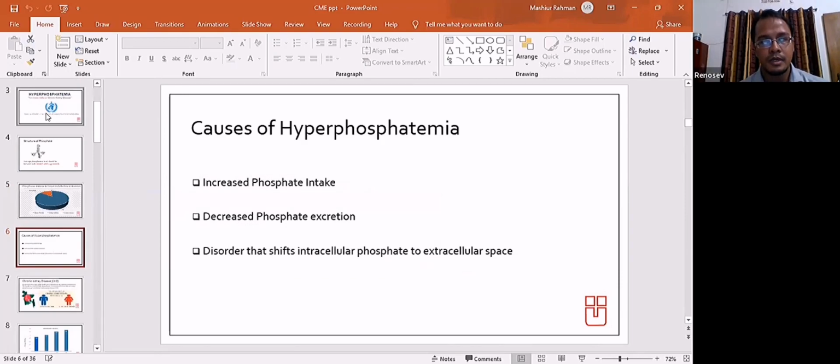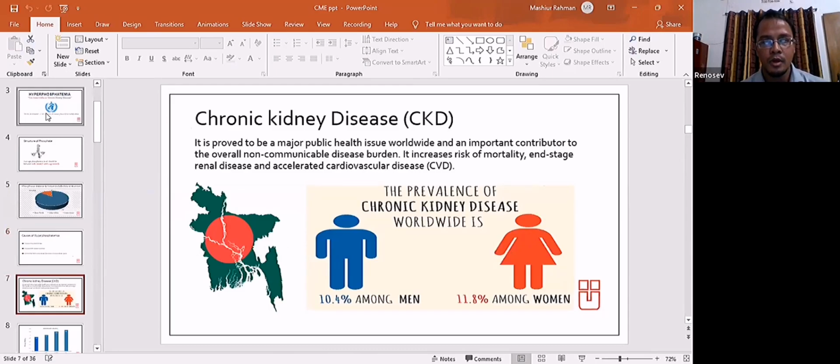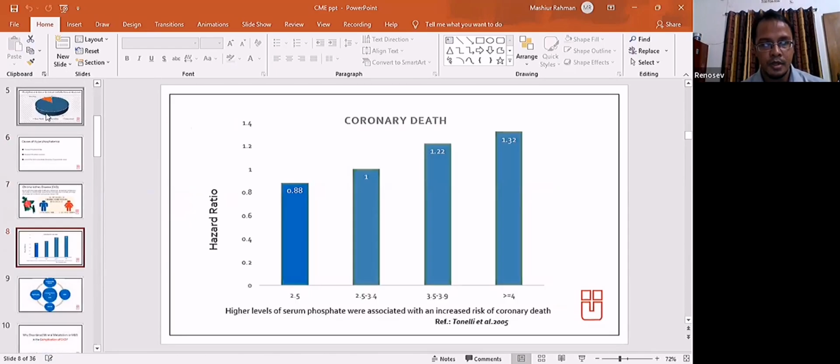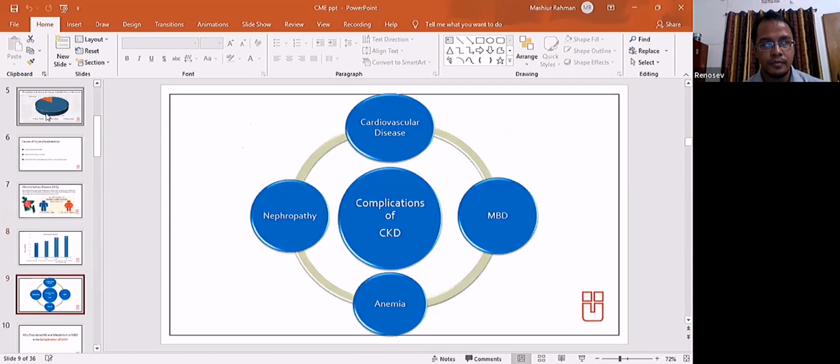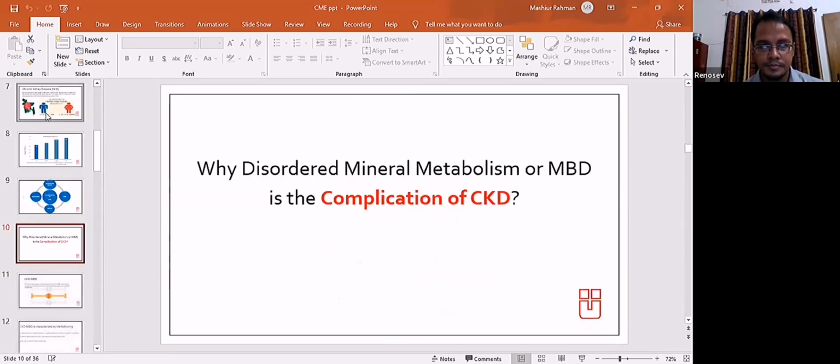Causes of hyperphosphatemia: increased phosphate intake, decreased phosphate excretion, and disorders that shift intracellular phosphate to the extracellular space. We know the prevalence of chronic kidney disease is 10.4% among men and 11.8% among women. Higher levels of serum phosphate were associated with an increased risk of coronary death. The complications of CKD are related to nephropathy, cardiovascular disease, mineral bone disorder, and the least, anemia.